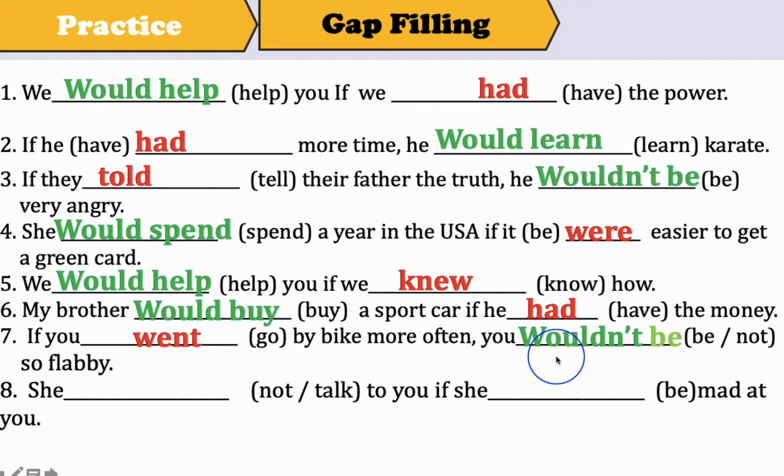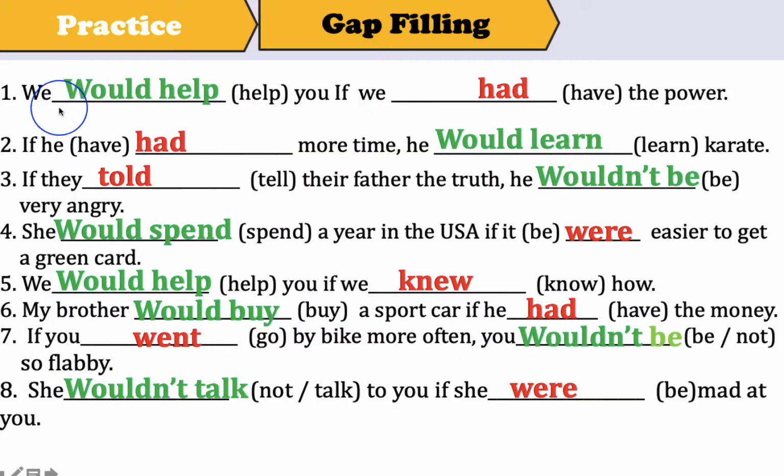Number 8, she wouldn't talk to you if she, what? Very good, were mad at you. If she were mad at you. So were is the simple past of be. Please remember that here we can start with if, or we can start with the main clause. We can start with the if clause or the main clause.